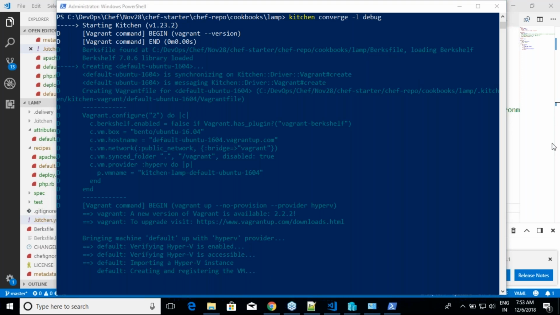How can I test it on Windows? Windows 7, your life is very simple. Install VirtualBox. No need to go with that environmental variable. That's what I have said. If you are on Windows 10 Pro Edition, you need to work on Hyper-V. But if you are not on that, you can install VirtualBox and you don't need to add those environmental variables. You can directly execute the command, which is kitchen converge. But before that, if you have followed yesterday's class, I would expect you to install VirtualBox. I would expect you to install Vagrant before you start all of this activity.